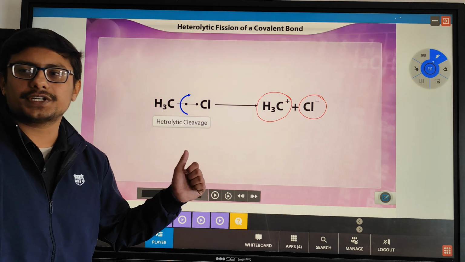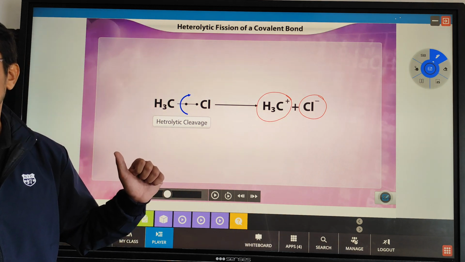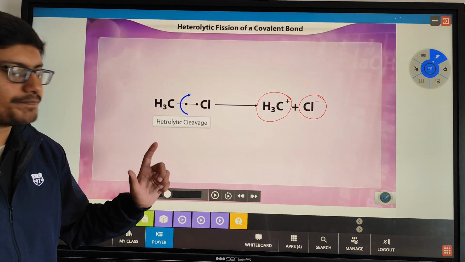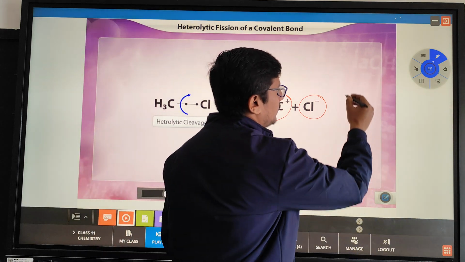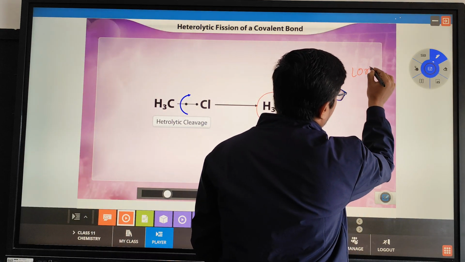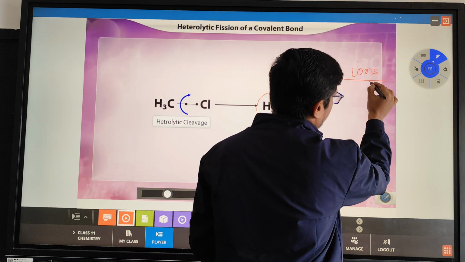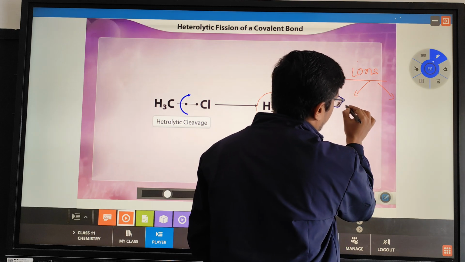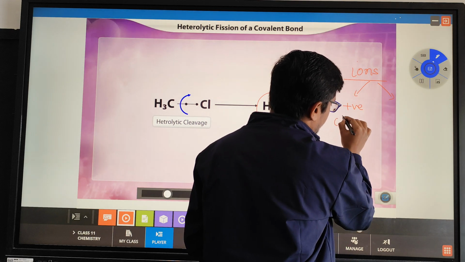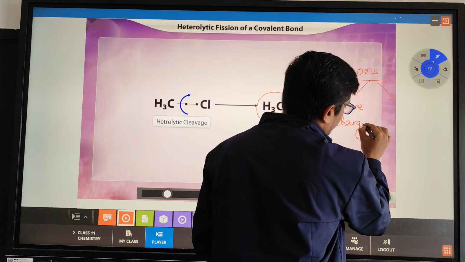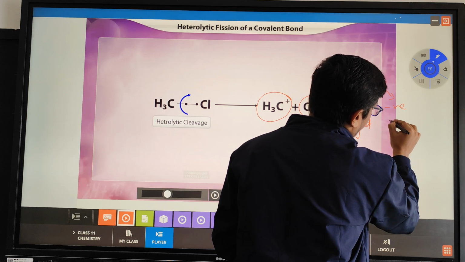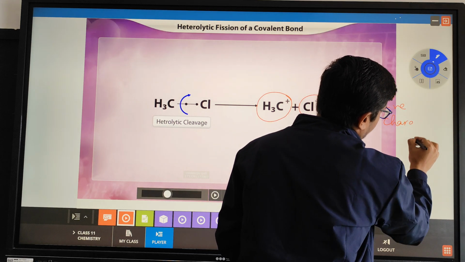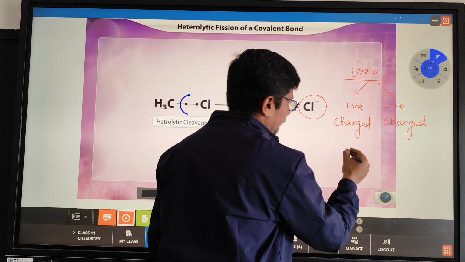Carbon having a positive charge is called, what can we say? Any element. Have you heard about ions? How many types of ions are there? Two types. One is positively charged and the other one is negatively charged. So what do we call the positively charged ion?